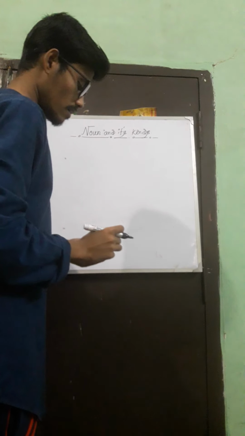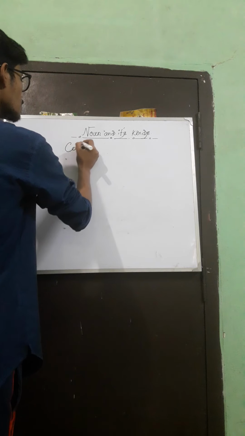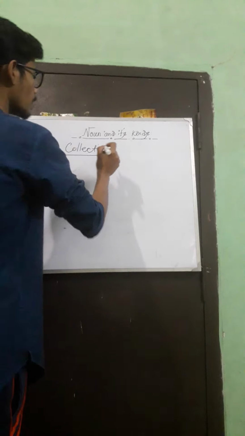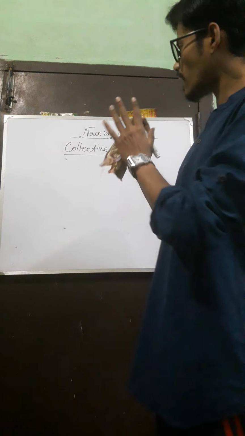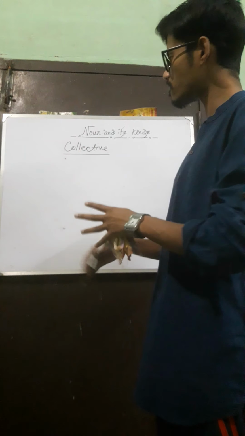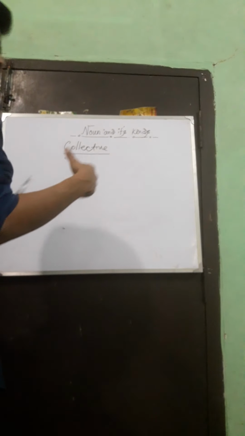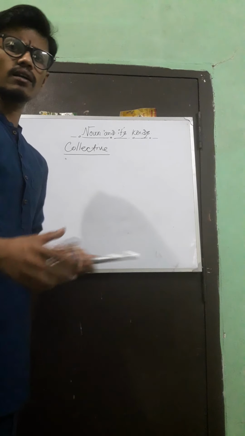So CPCMA, we have completed C and P. That means common and proper. Next is collective noun. A collective noun is a noun that suggests things collectively. It could be the name of anything. It could be the name of a group of people, a group of animals, whatever. So, let me give you some examples.